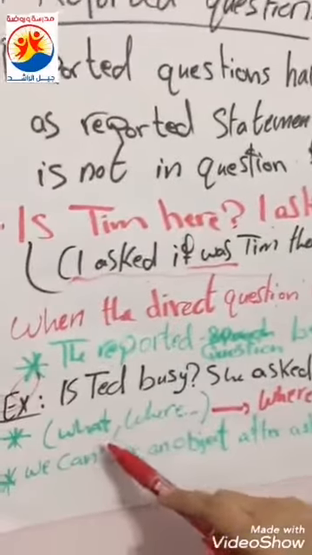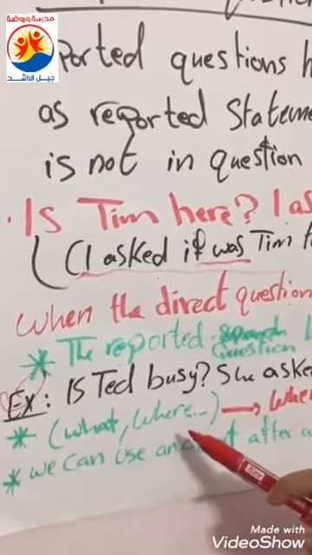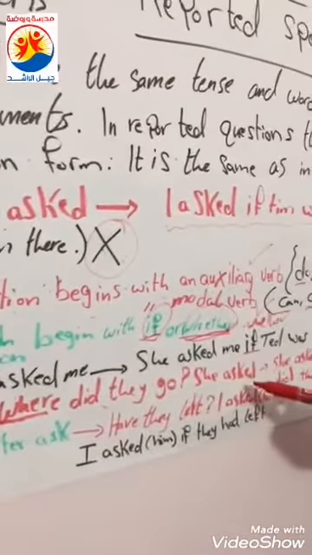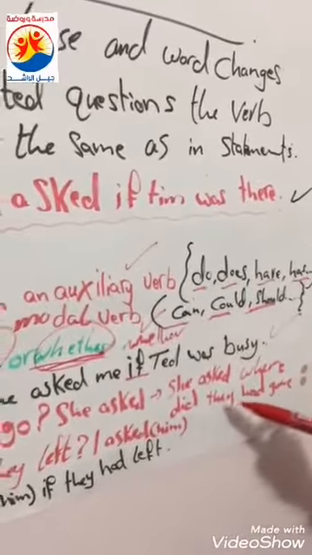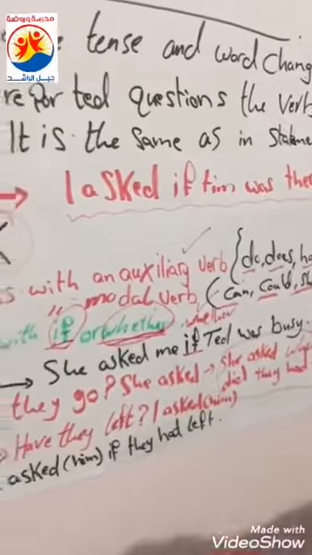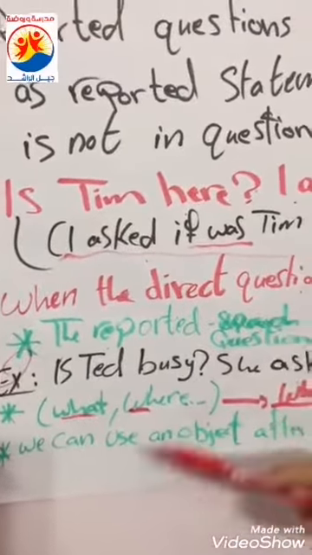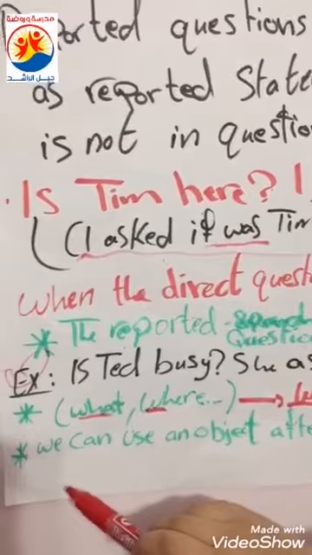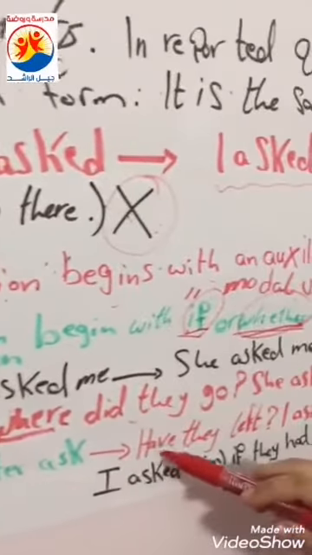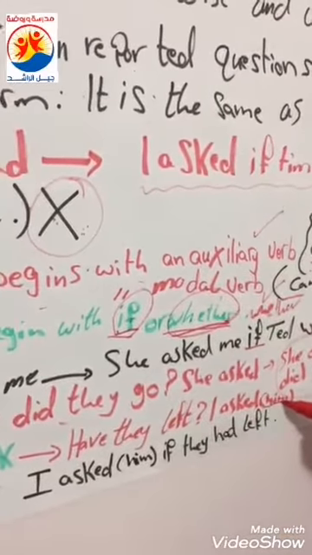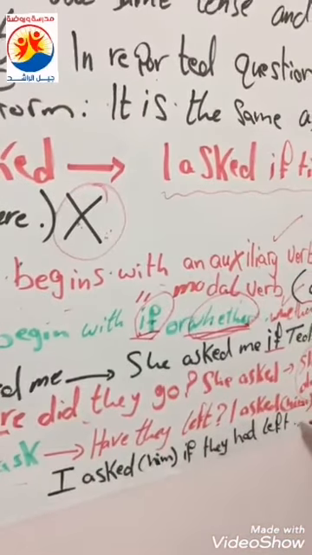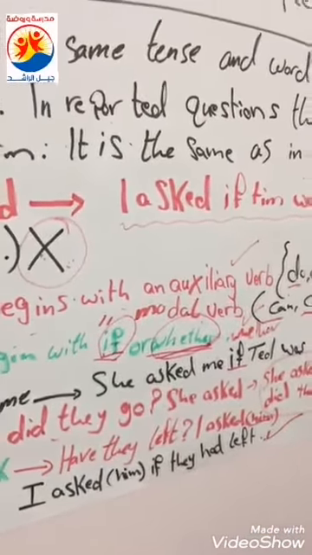Now, what and where. When I use them in reported questions: where did they go? She asked where they had gone. This is the correct one for the direct question. When I use what, where or when, etc., in a WH question, we can use an object after ask. Have they left? I asked him. This is an object. I asked him if they had left.